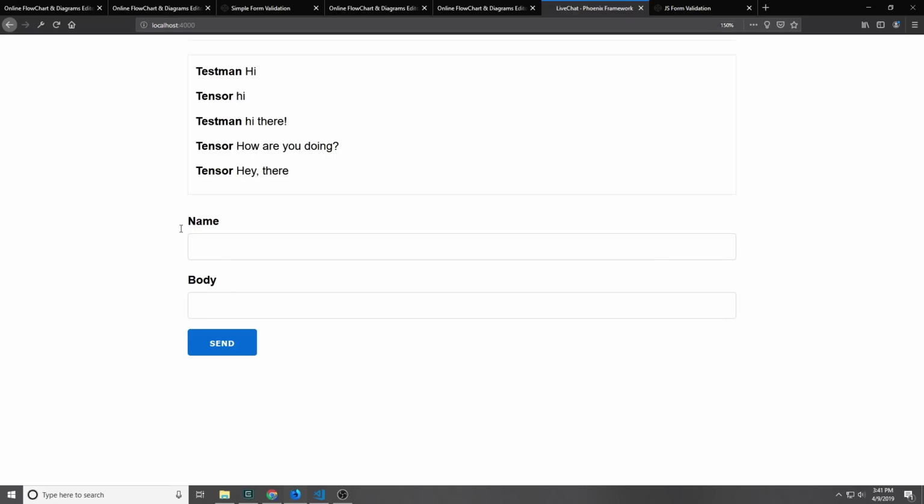So if we go back to the example application, and this is what we're going to be building here, you can see this is just a simple chat application. I can type in a random name here, and as soon as I start to type in the name, you can see down here, the body field pops up with a little flash that says that it can't be blank. And this is because the WebSocket is just streaming out that, okay, he started to type in the name, and to submit a message, it needs to have a body as well. Now notice as soon as I start to type in here, that flash goes away, and then of course I can click the send button.